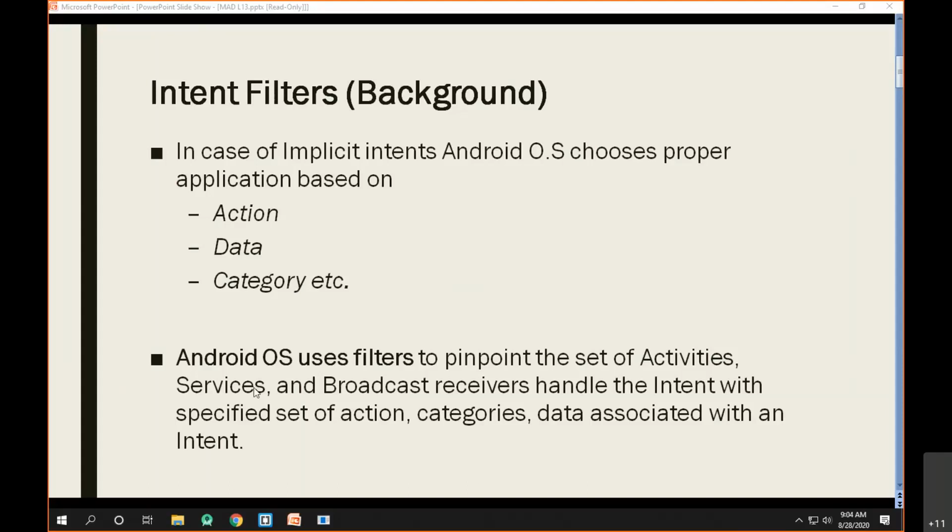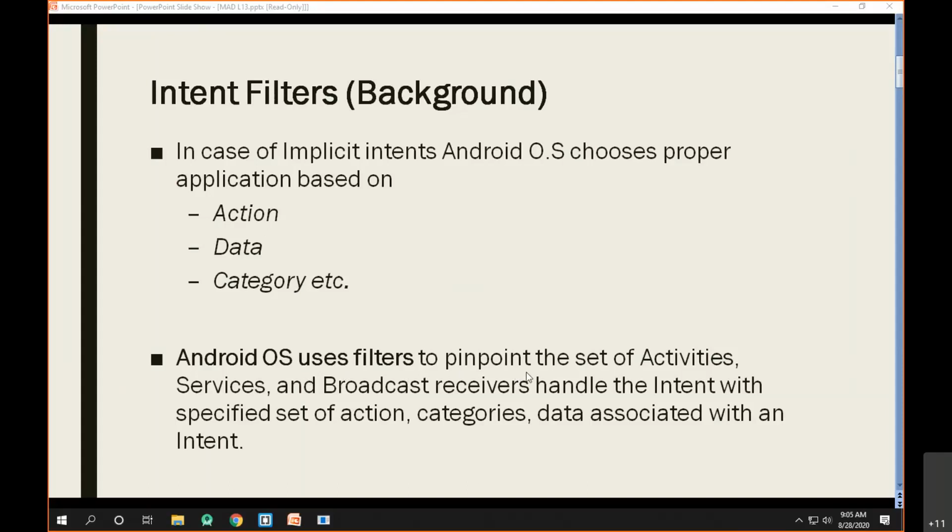For that, the Android OS uses intent filters to pinpoint the set of activities which can handle the intent with the specified set of actions, categories, and data.